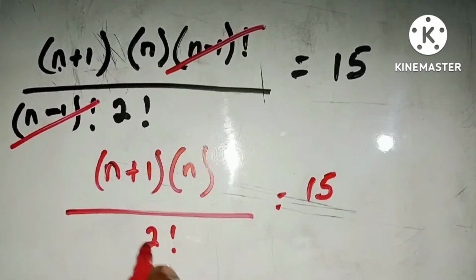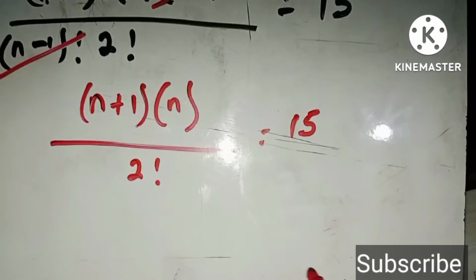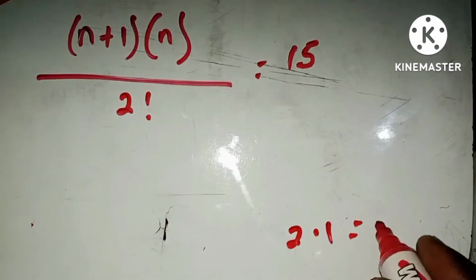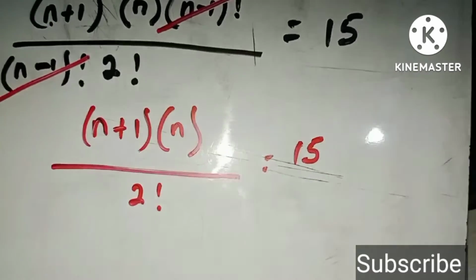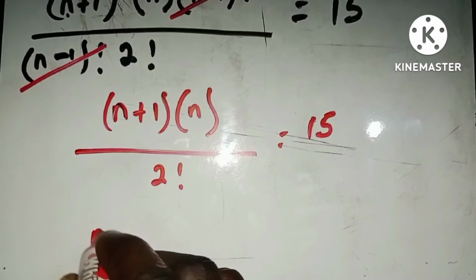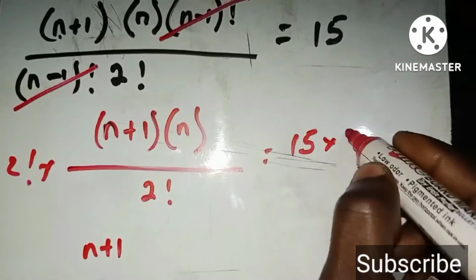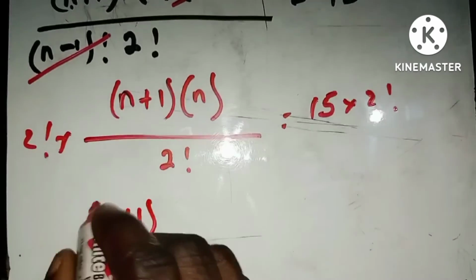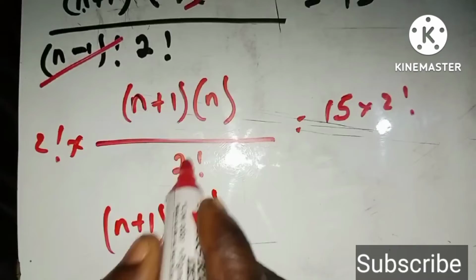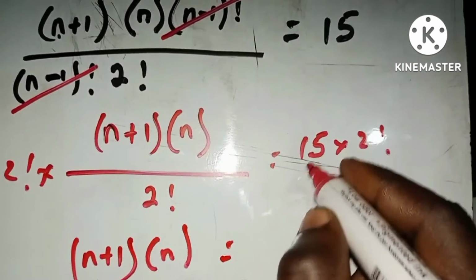Right, so 2 factorial here is just a real number. As I said earlier, 2 factorial is equal to 2 multiplied by the next number, which is 1, so that is equal to 2, right? So if you do the cross multiplication, you are going to have (n + 1), and multiply everywhere by 2 factorial. So you multiply here by 2 factorial, and here by 2 factorial, so (n + 1) times n, then this one will cancel out, right? So this and this will cancel out. You are going to have 2 factorial as just 2, so 2 multiplied by 15 should be 30, right?